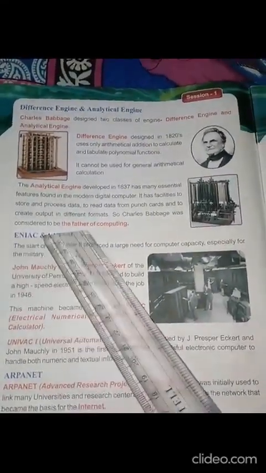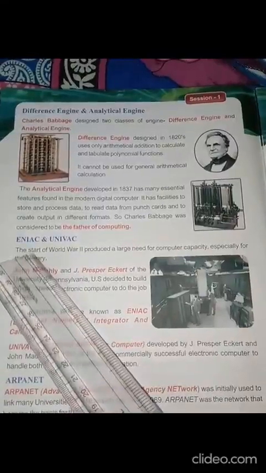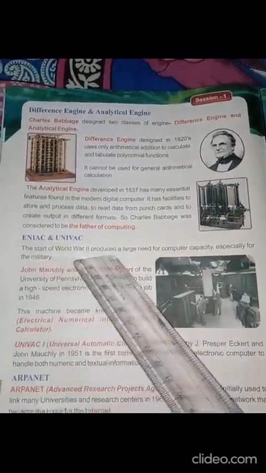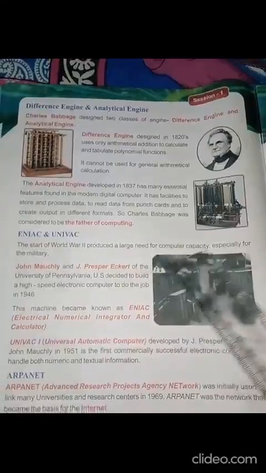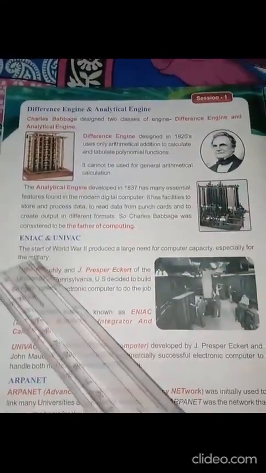ENIAC and UNIVAC. The start of World War II produced a large need for computer capacity, especially for the military.